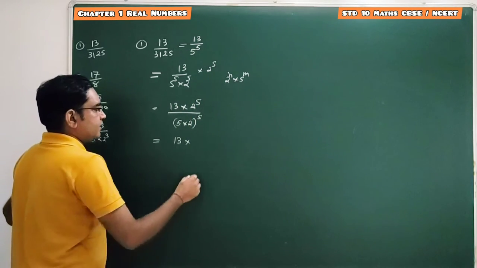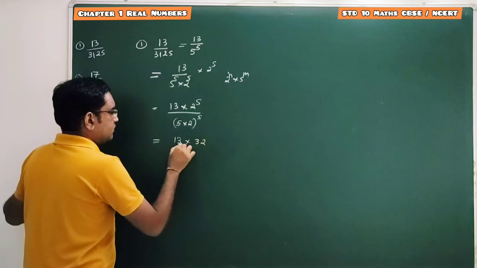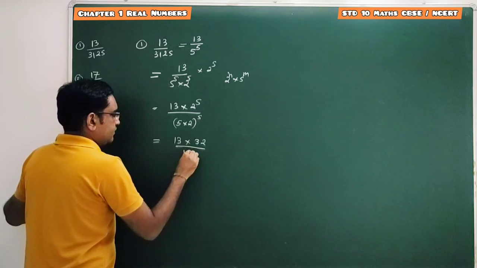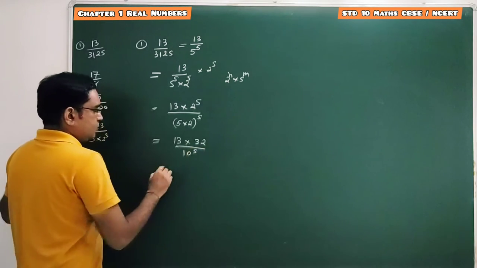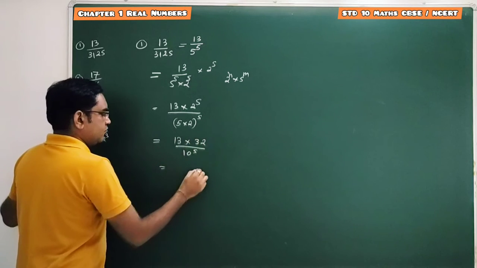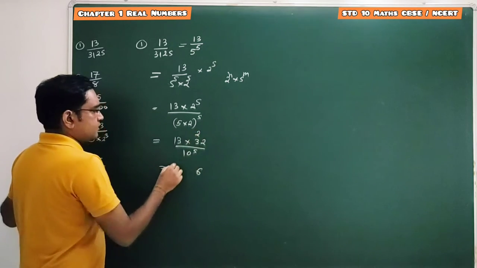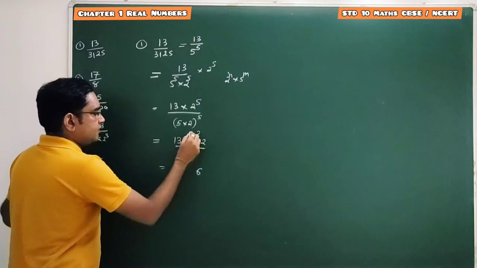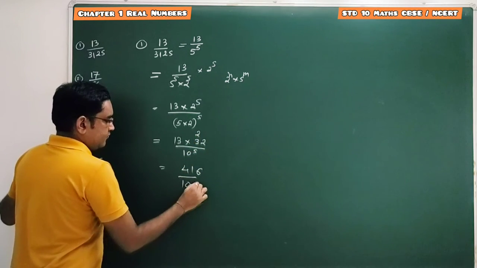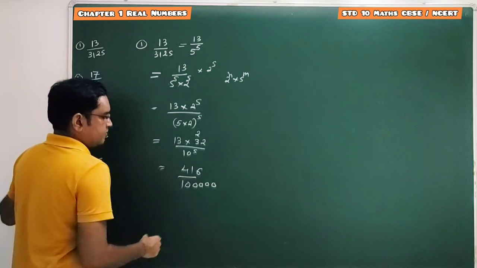So 2 raised to 5 is 32, and this 5 into 2 is 10. 10 raised to 5 is 10 into 10 into 10. Perform this multiplication. 13 2s are 26, 13 3s are 39, plus 2 is 41, divided by 1 with 5 zeros.